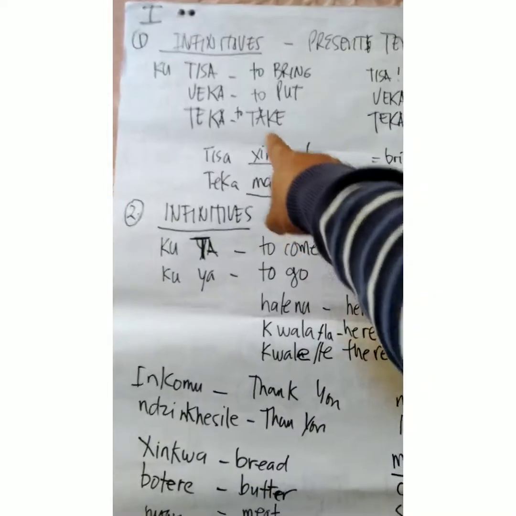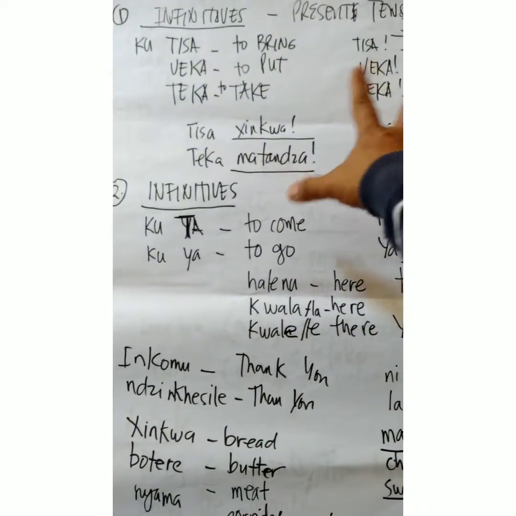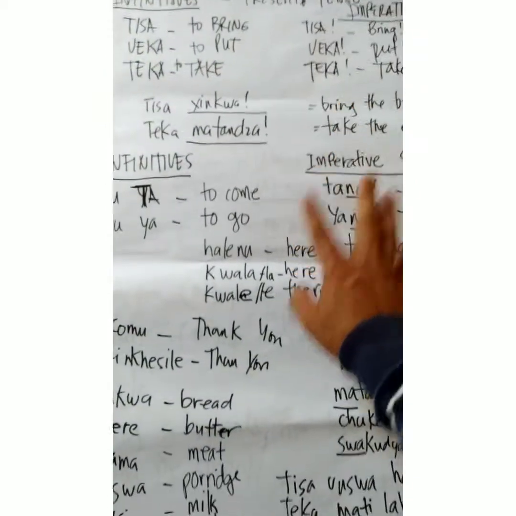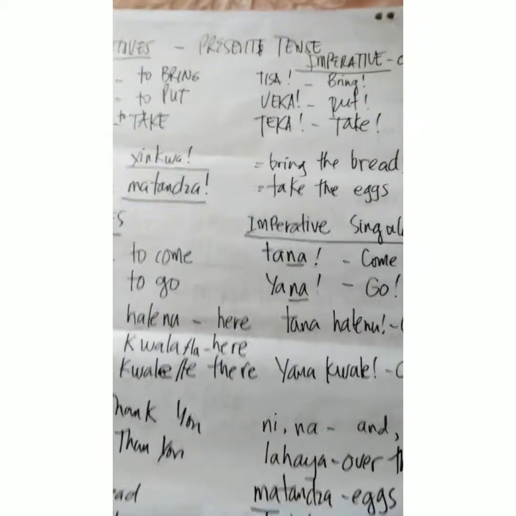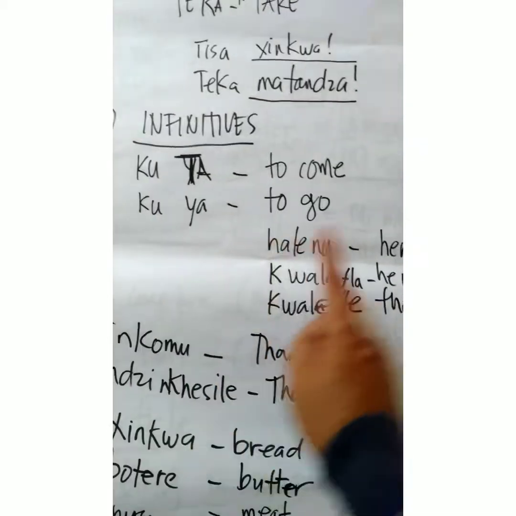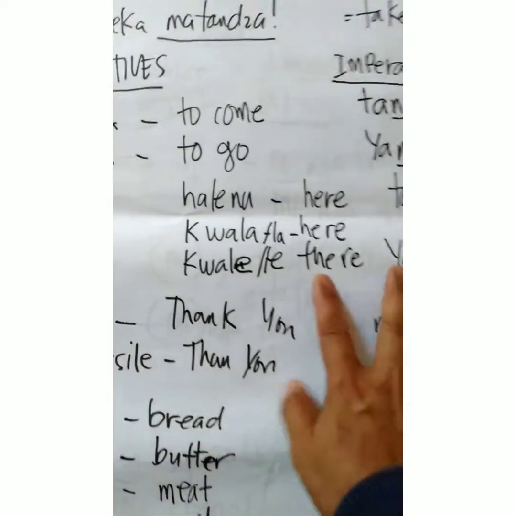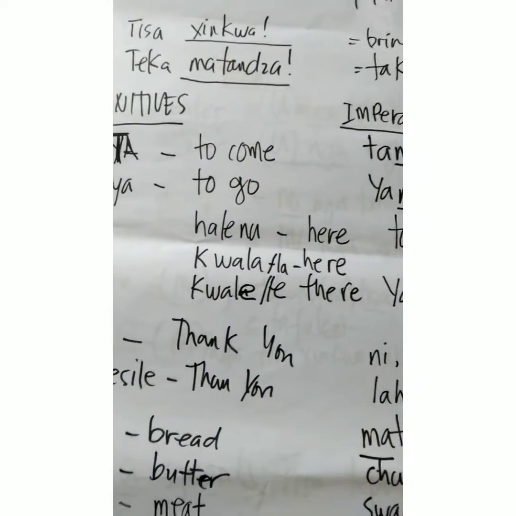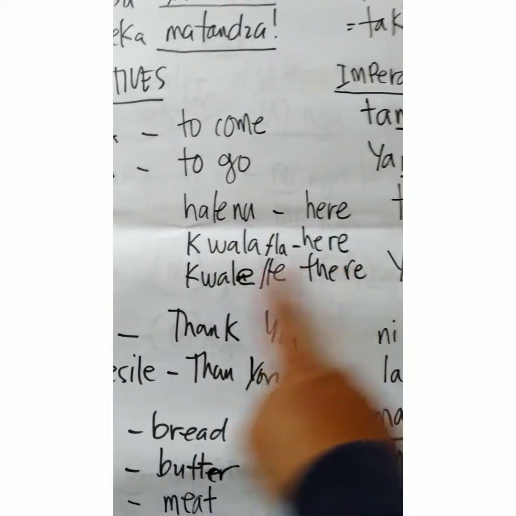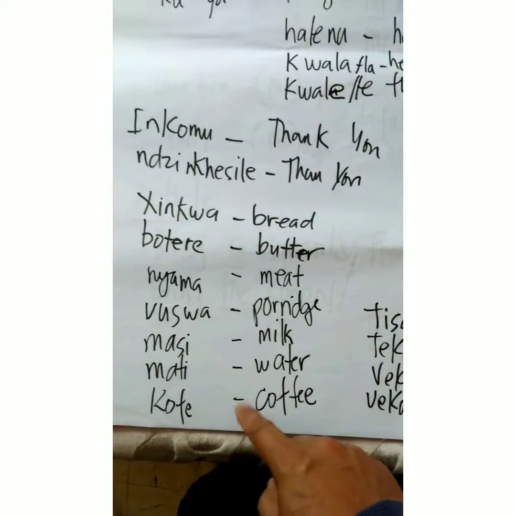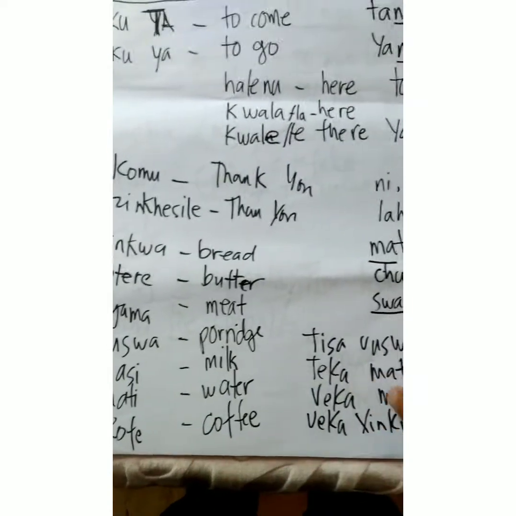So the last time we were studying about infinitives and present tense, especially the basic ones: kutisa, to bring, to put, to take, kuveka, and how to use these as an imperative. And then we have another infinitive, to come and to go, and how to use that one as an imperative. So we have some words that we use in order to make simple sentences. Halino, haleno, kuala, or kuale. Inkomo, thank you. Shenkwa, bread, butire, nyama, meat, vuswa, porridge, masi, milk, and etcetera.